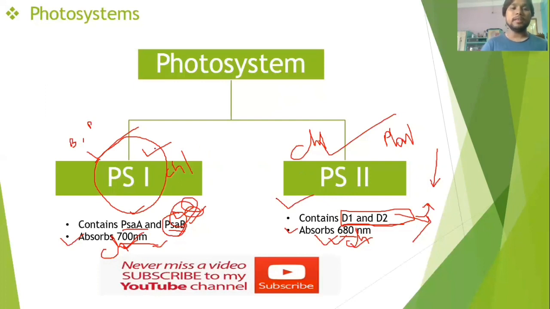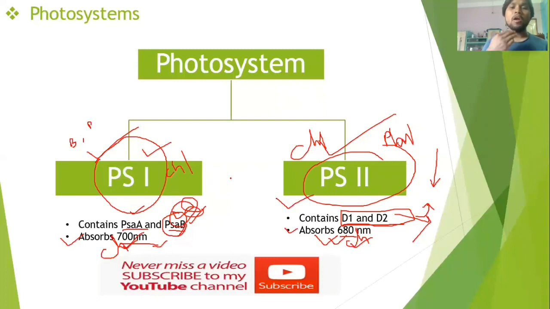We'll see cyclic and non-cyclic photophosphorylation in detail in the next videos. Cyclic and non-cyclic photophosphorylation are where PS1 and PS2 get excited by the light and release electrons.